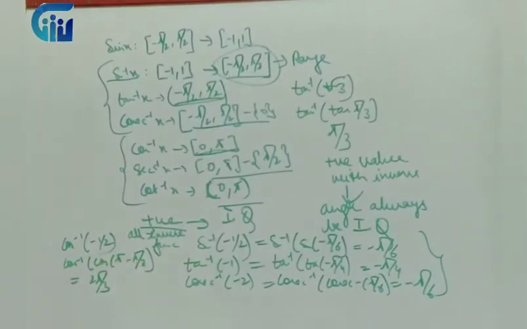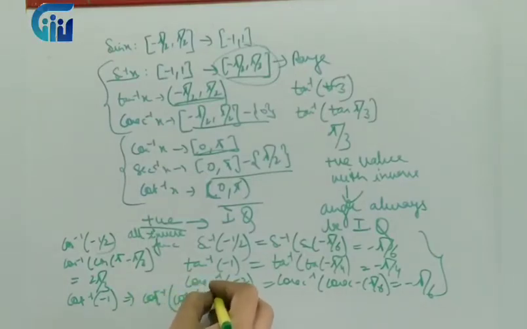So whenever we have a negative value with cos inverse, cot inverse and sec inverse, we will always write the angle in the second quadrant. And what is the angle in the second quadrant? Pi minus theta, right? Similarly, if it is cot inverse of minus 1, we will write it as cot inverse of cot of pi minus pi by 4. So it will become 3 pi by 4.